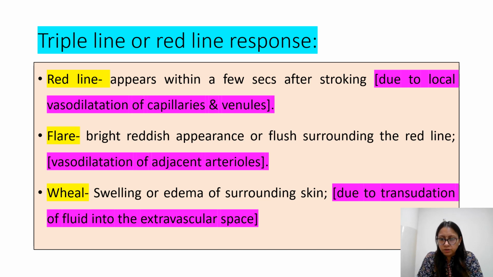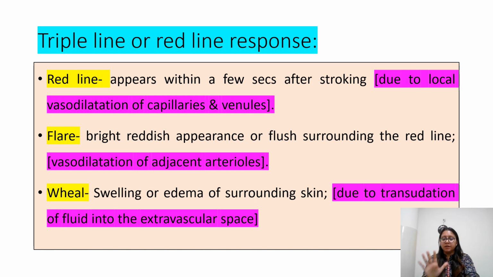Then flare is what? It's a bright reddish appearance or flush. जहाँ red line stroke की होगी उसके surrounding में bright reddish appearance आएगा, hue or flush you can say. That is because of vasodilatation of adjacent arterioles. And third, you get wheal, that is swelling or edema of the surrounding skin. So that is because of transudation of the fluid into the extravascular space.